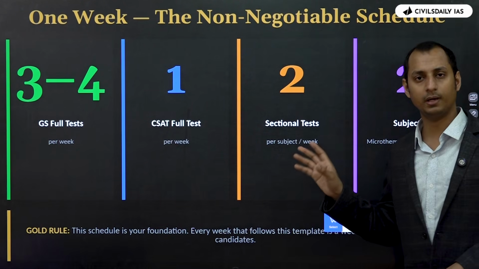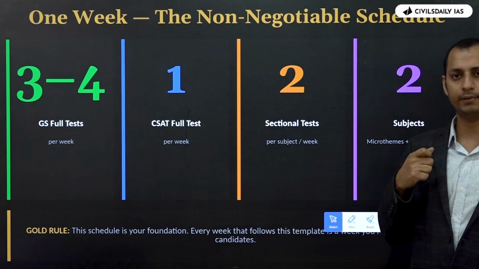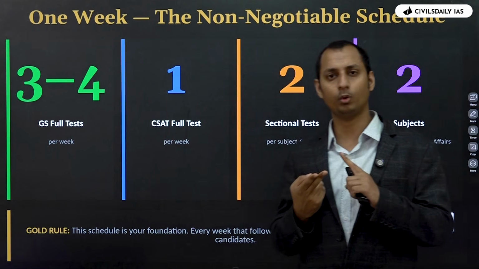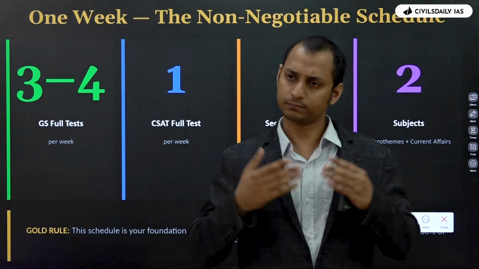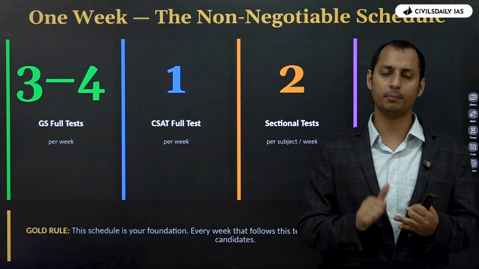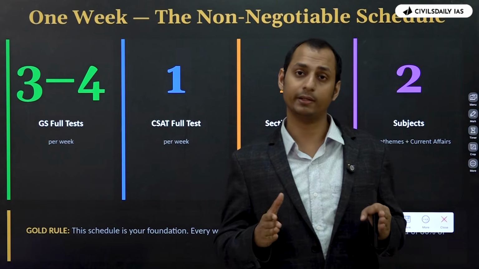Now, sectional test, at least 2 sectional subjects per week. So, 2 for polity, 2 for environment. So, in reality, what will happen? You will be doing 2 subjects per week, 3 days for polity, 3 days for environment, 3 days for almost all the subjects. But for ancient history, only 1 day, medieval only 1 day, art and culture only 1 day. The rest of the subjects, you can dedicate 3 days.